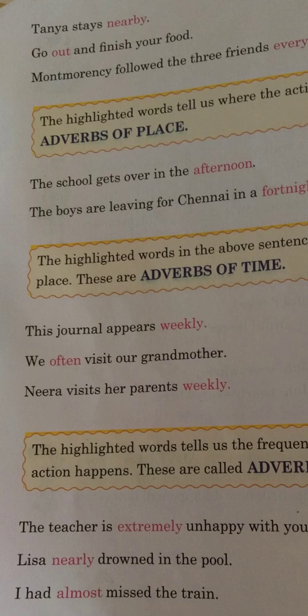Like the journal appears weekly, means every week we get this. We often visit means at regular intervals we are visiting our grandmother. So these are called adverbs of frequency.